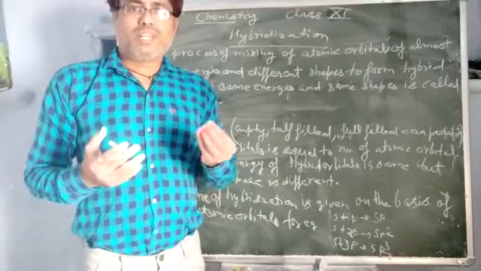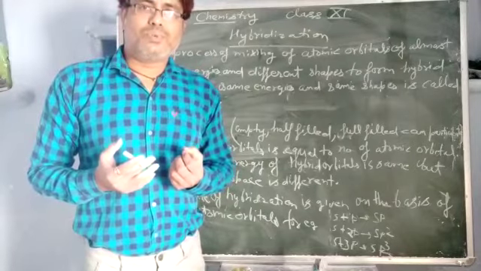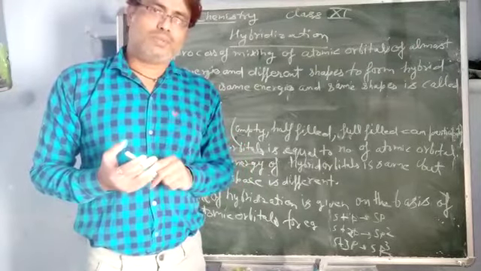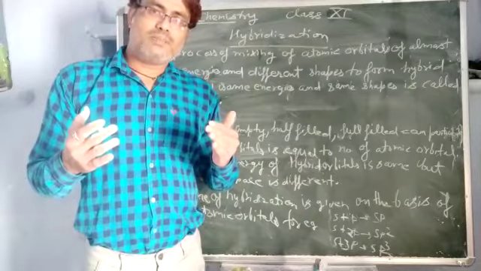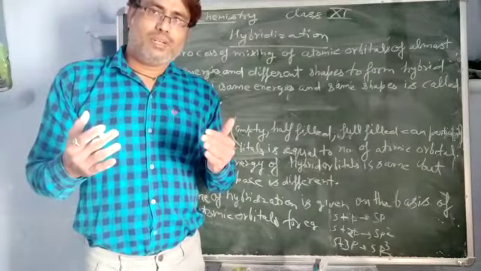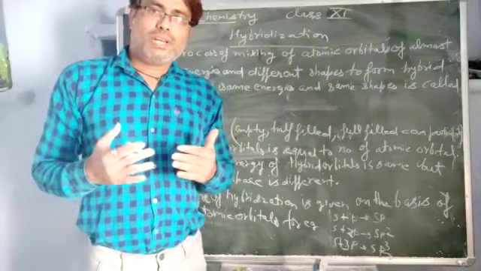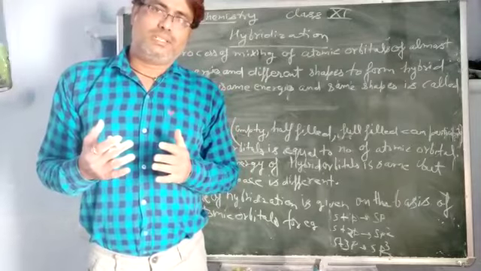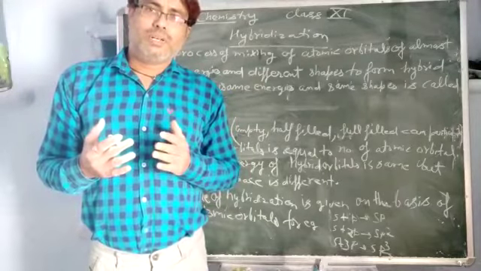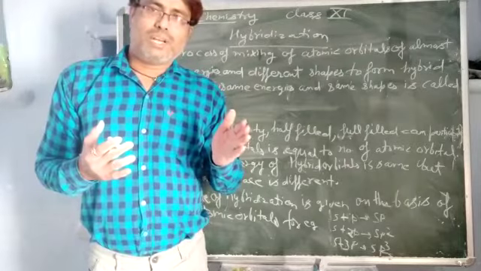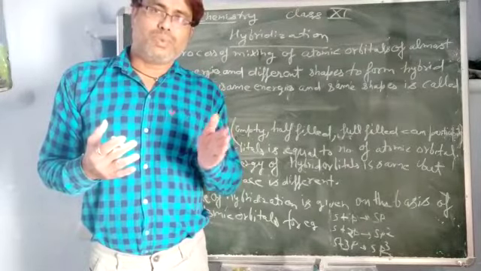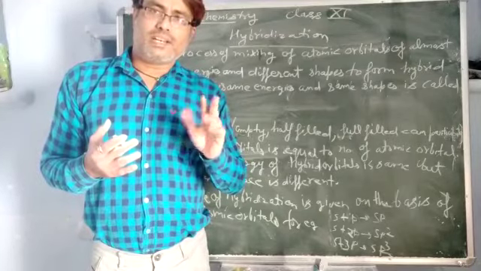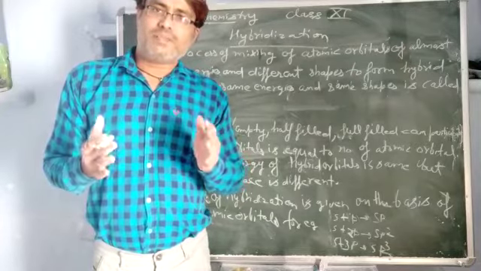So suppose we take one example, methane, CH4. The carbon atom is forming 4 bonds with the 4 H atoms. So the carbon atom requires 4 equal energy orbitals to form bonds. But as we see, the outermost electronic configuration for carbon is 2s2, 2p2. So the s and p are both there in the second orbit and they have what? Different shapes and different energies.